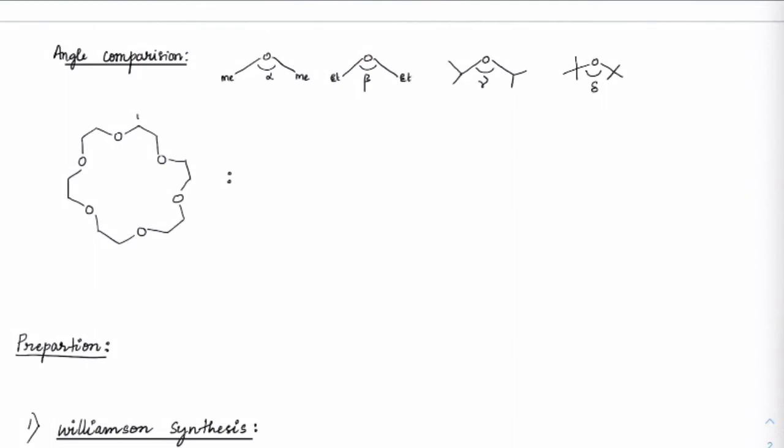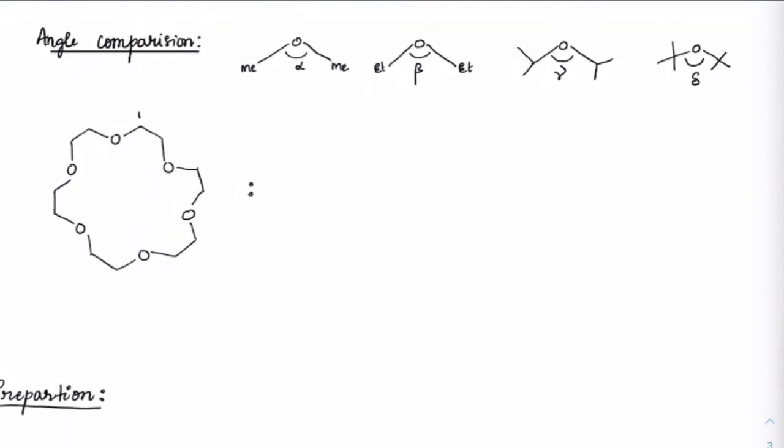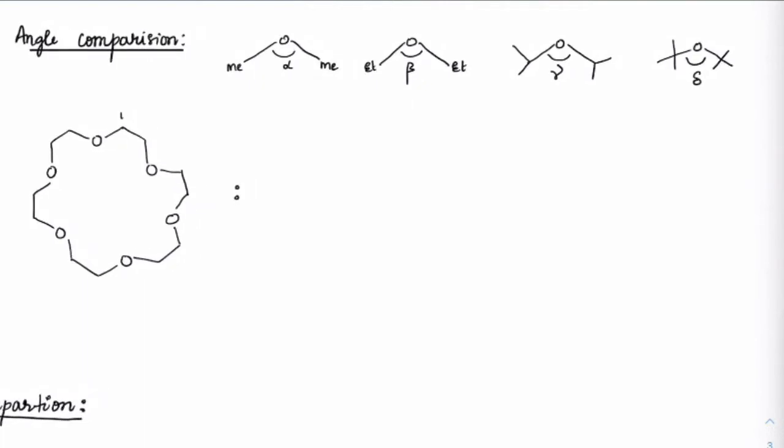If you compare the bond angles of different ethers, how do we need to check? You have to write this down right now. Suppose we have different bond angles: with two methyl groups we have bond angle alpha, two ethyl groups beta, two isopropyl groups gamma, and two isobutyl groups delta.